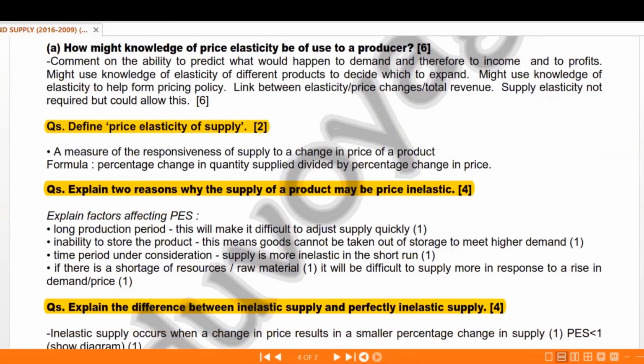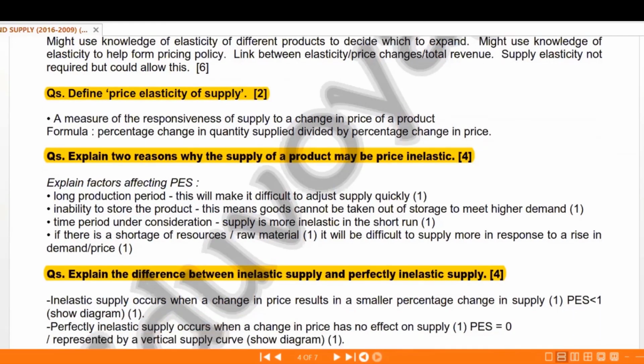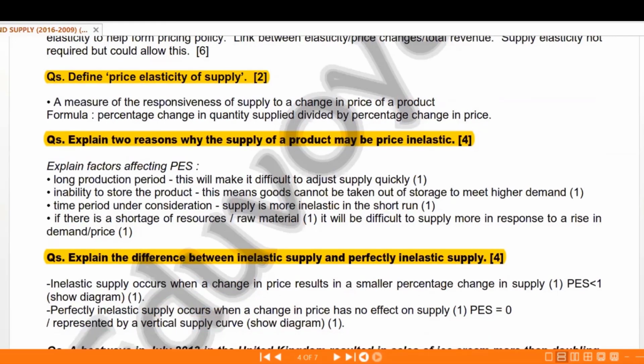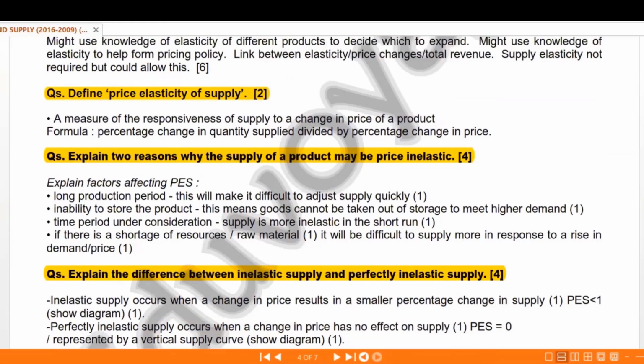Yeah, okay, next one. Inelastic supply will be PES less than 1. Perfectly inelastic will be PES equal to 0. And in both, you should make the diagram here, because this is a very clear diagram question. They will not write, okay, make the diagram, but it is understood. So you can define here, write the formula, PES less than 1 and PES equal to 0, and make the diagram.